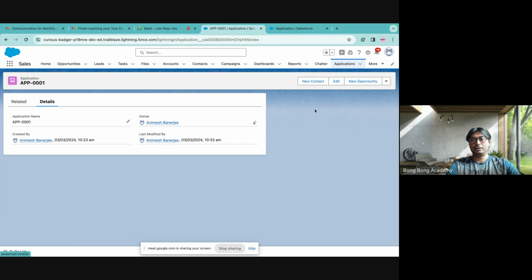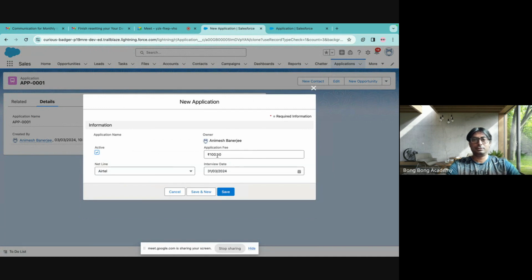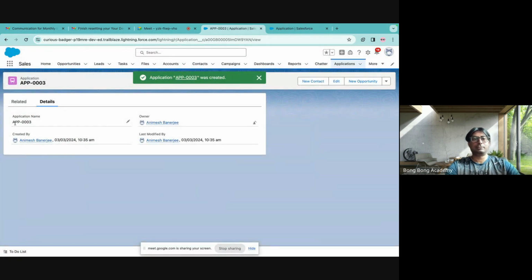Okay. What is the clone button? Clone is basically a copy of your existing values. You can copy this and create a new replica. And if you do save, it will create a third application automatically.